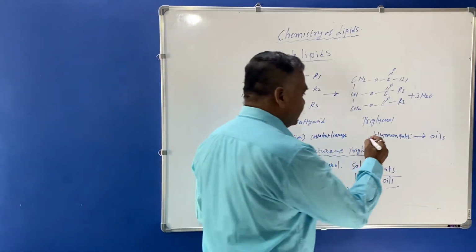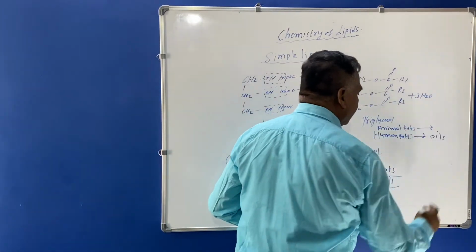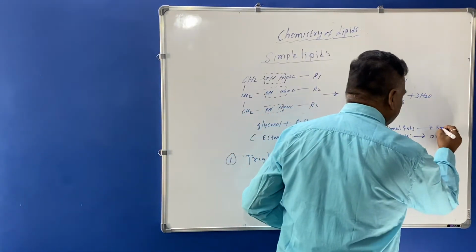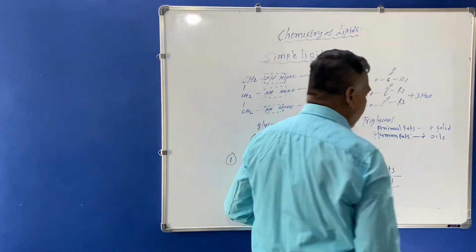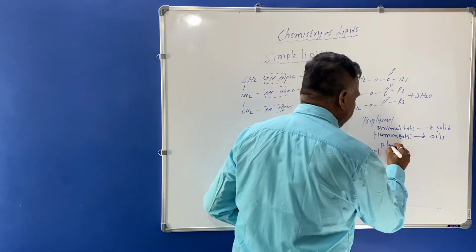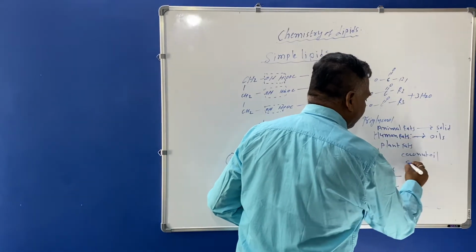Animal fats include solid fats. And the plant fats include coconut oil, sunflower oil.